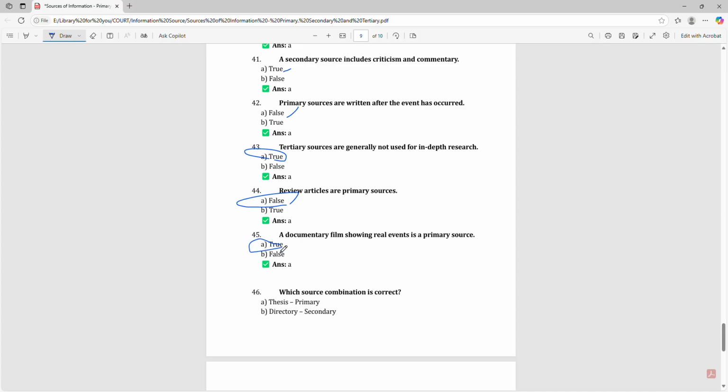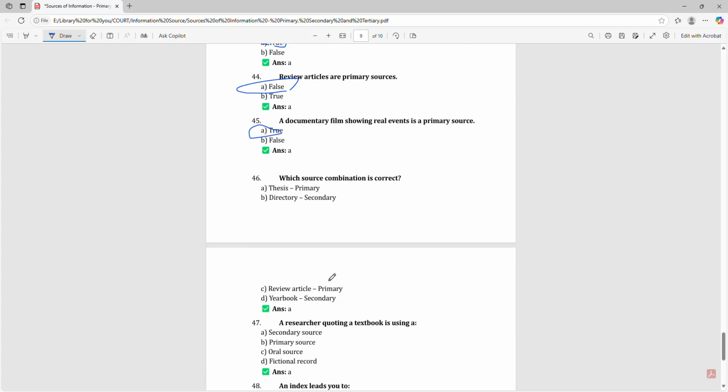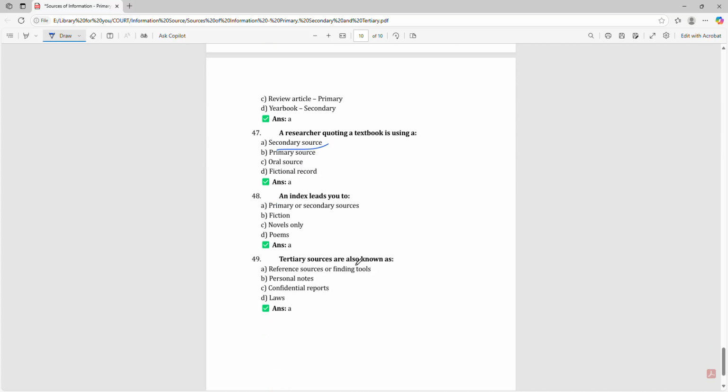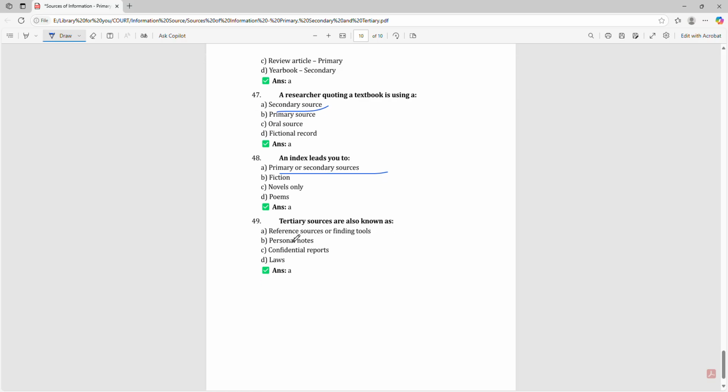Which source combination is correct? That is thesis, primary. Research quoting a textbook is using a secondary source. An index leads you to primary or secondary sources. Tertiary sources are also known as reference sources or finding tools.